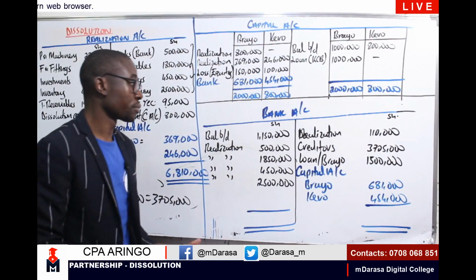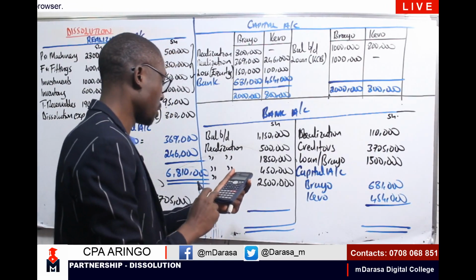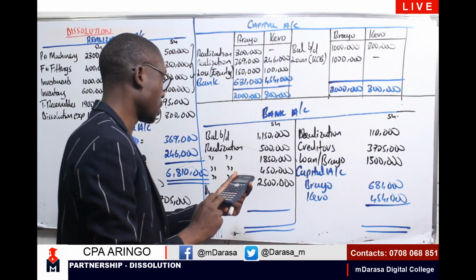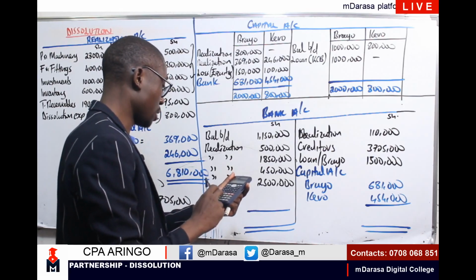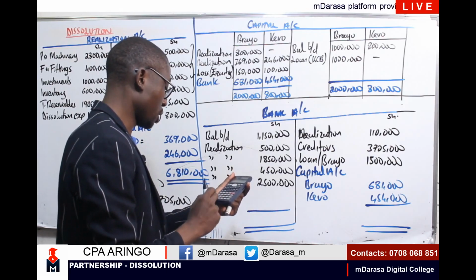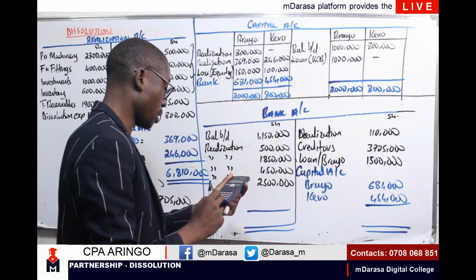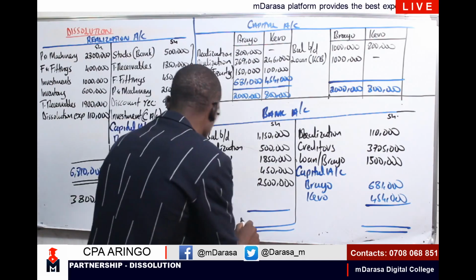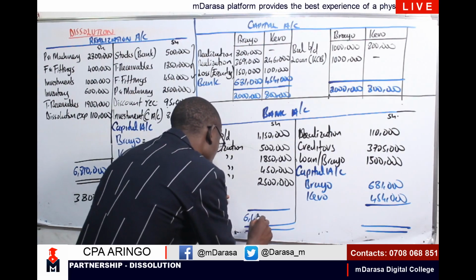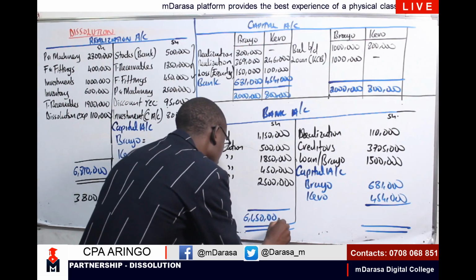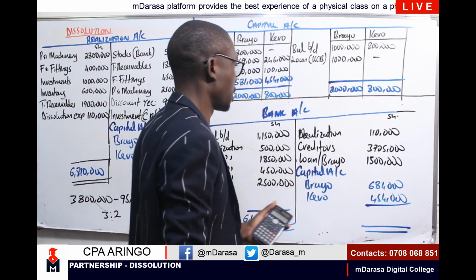So therefore, let us see what we'll be having. 1,150 plus 500 plus 1,850 plus 450 plus 2.5. In this case, Mwalimu is getting a figure of 6,450,000. What about on the credit side?